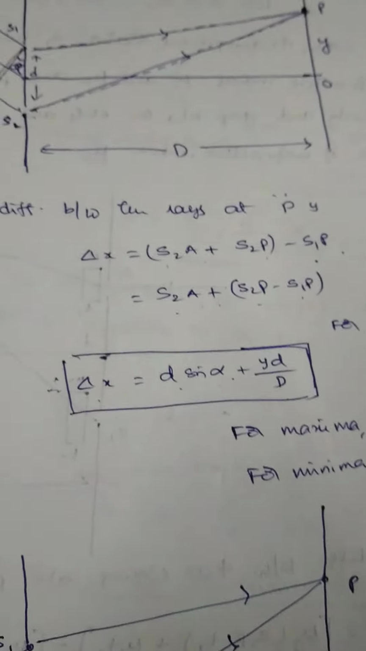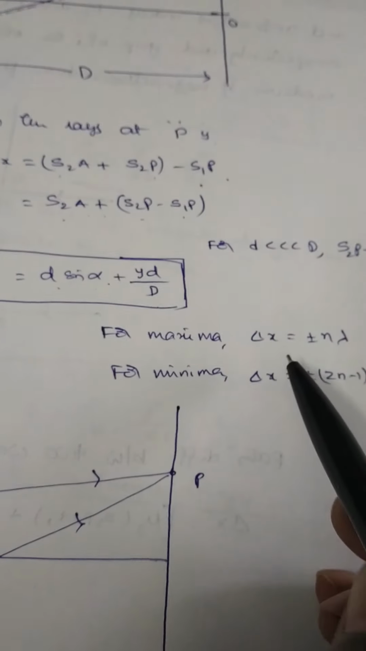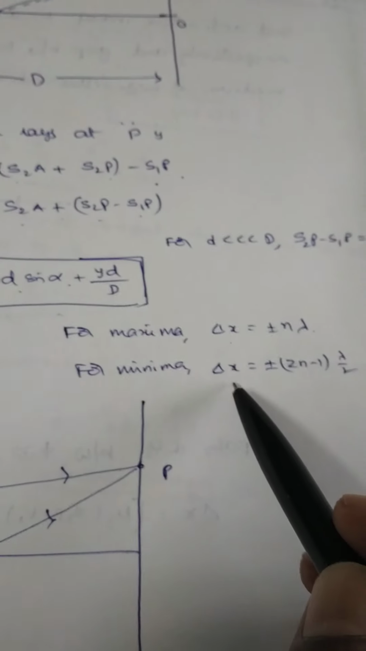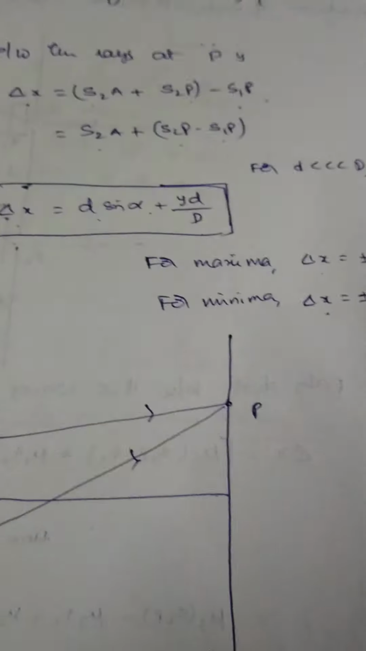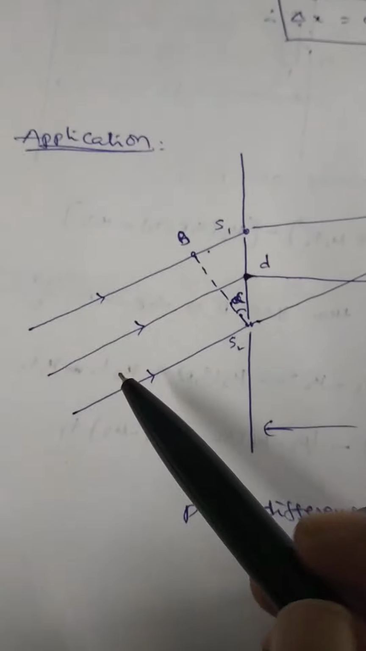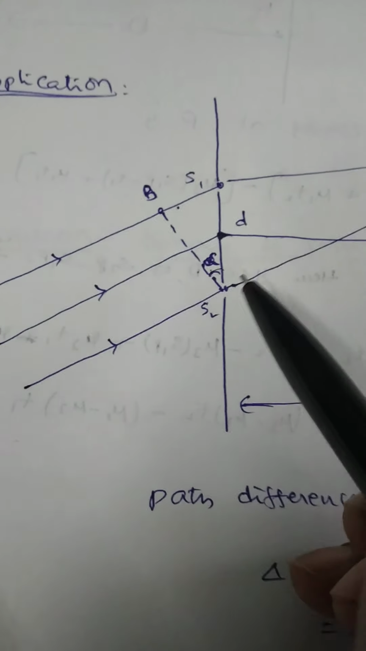Suppose at the point P there is a maxima. For maxima, delta x is replaced by n lambda, and if a minima is formed at the point P, delta x should be equivalent to 2n minus 1 into lambda by 2. Right? Next application. Parallel beam of light may be incident like this at an angle alpha.